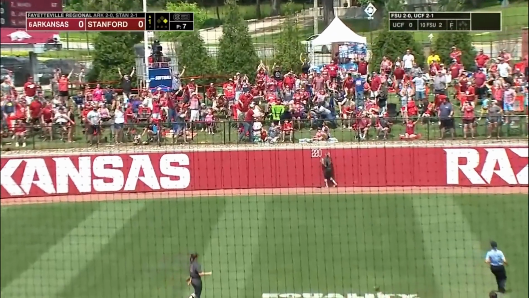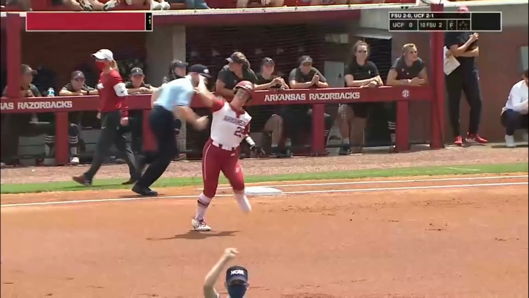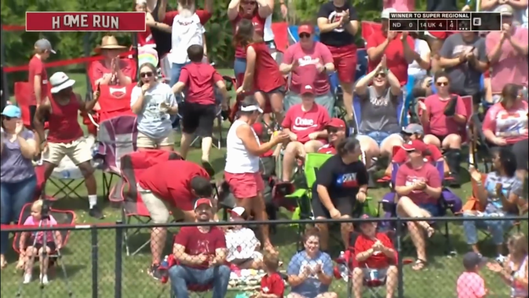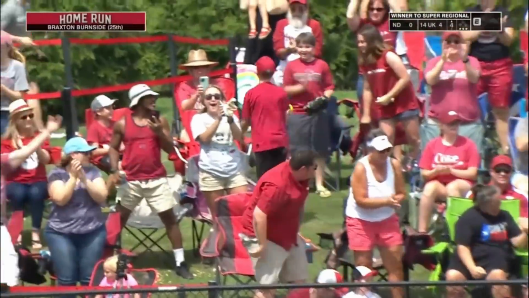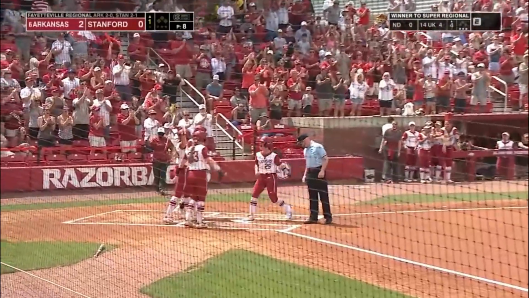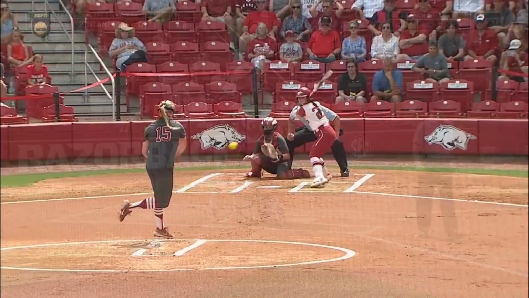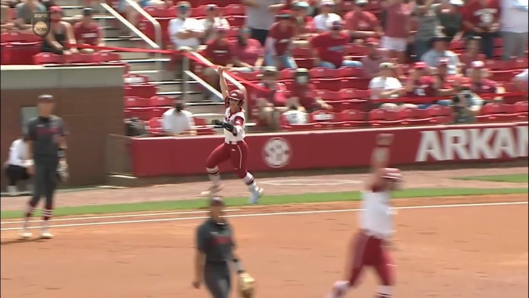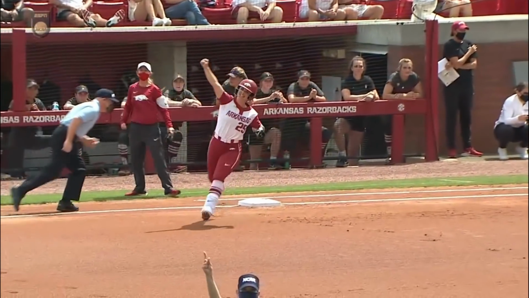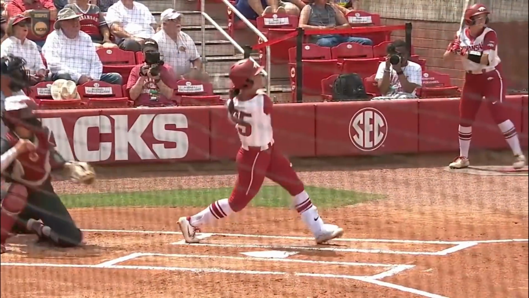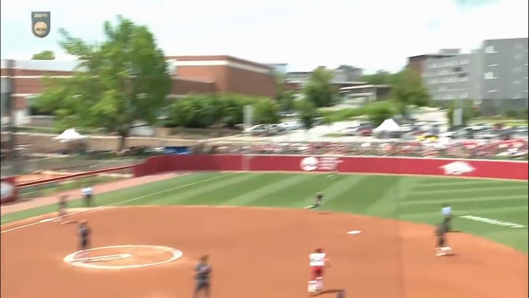Braxton Burnside now takes it deep to center and is gone. Her 25th of the season, just like that, 2-0 Razorbacks. We had been talking a lot about Braxton Burnside leading into this regional, and right there she shows us why. First pitch, after Hannah McEwen getting on with a walk, she takes that first offering.